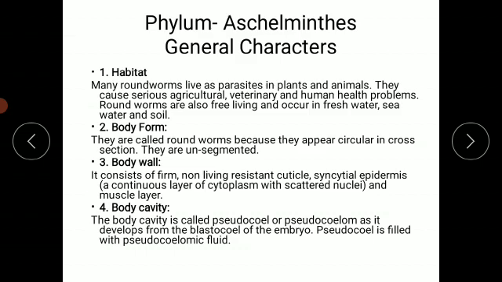Means at the time of embryonic development, the blastocoel is a cavity and the body cavity is produced from that blastocoel. The pseudocoel is filled with pseudocoelomic fluid. The fluid present in the pseudocoelom is known as pseudocoelomic fluid.